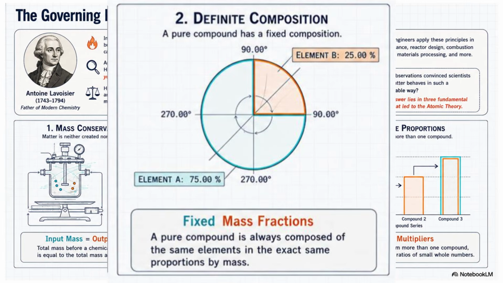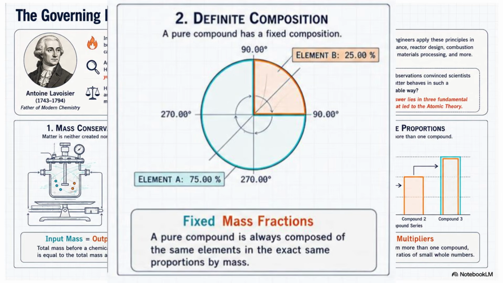The second law is the law of definite composition, sometimes called the law of constant composition. Notice the circular diagram. The compound is made up of 75% of element A and 25% of element B. These percentages never change. No matter how much of the compound you prepare, whether 1 gram, 1 kilogram, or 1000 kilograms, the proportion remains exactly the same.